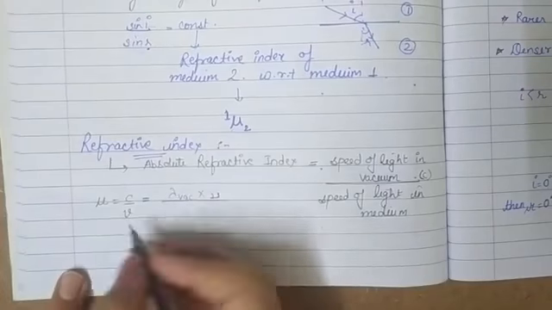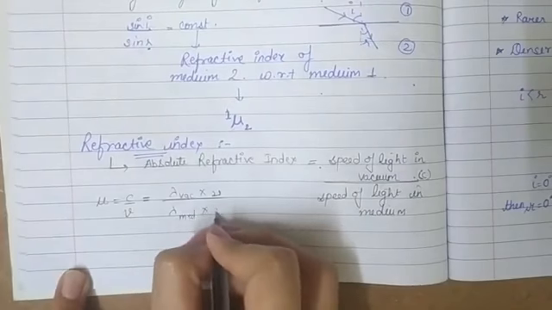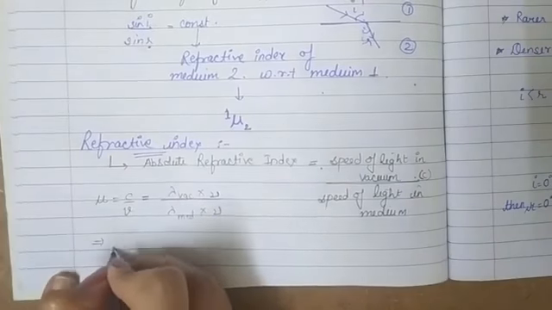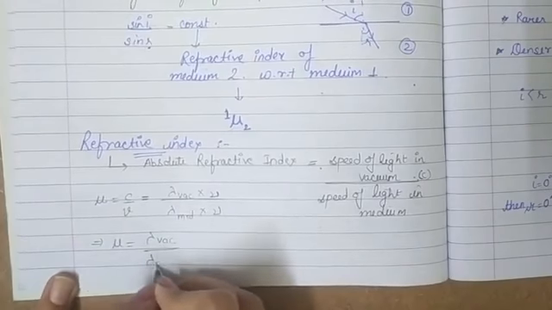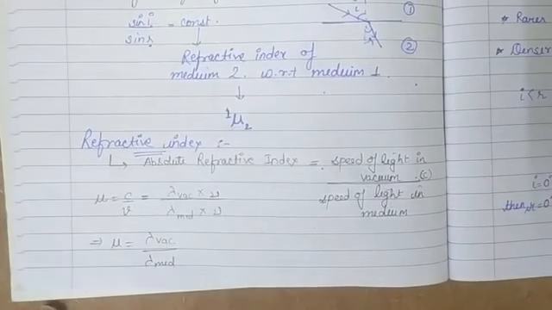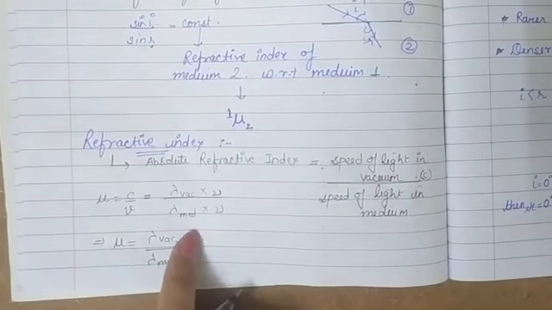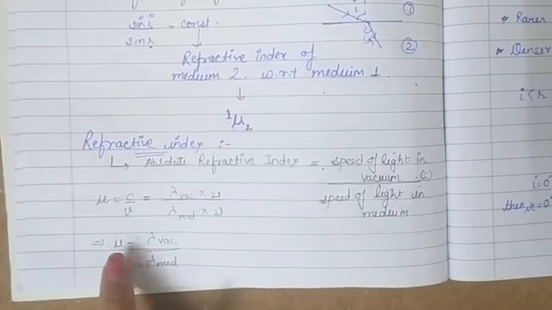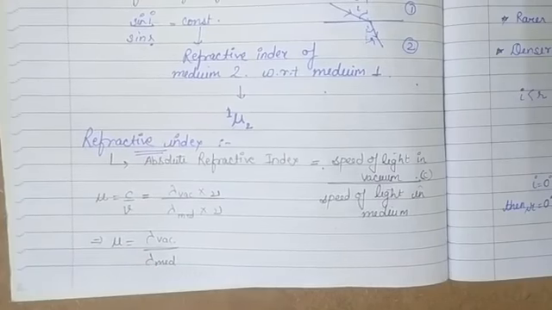And in case of a medium, it will be the wavelength of light in the medium into frequency, because frequency remains the same whether it is in vacuum or in that medium. So this implies that the refractive index can be written as the ratio of wavelength in vacuum to that in medium. That means the refractive index of a medium can be defined as the ratio of the wavelength of light in vacuum to its wavelength in that medium. In that case, this mu is the absolute refractive index of light in the given medium. So this was absolute refractive index.